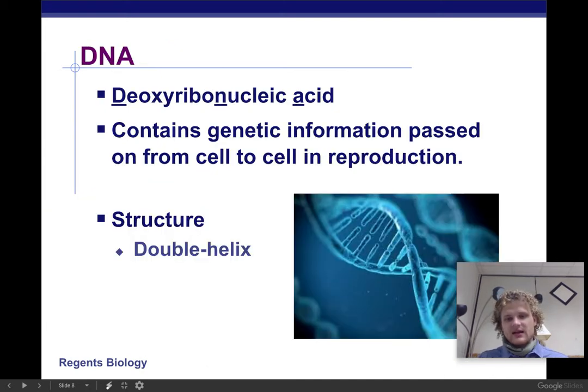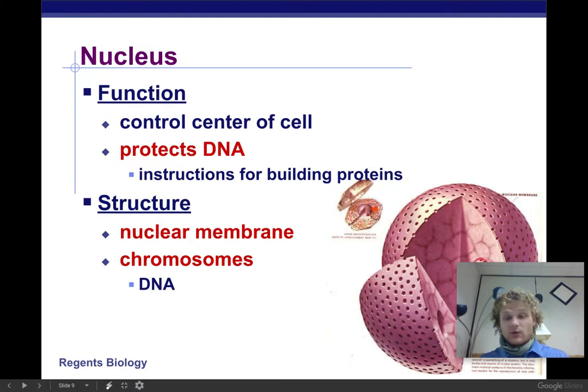All right, so DNA. It's genetic information passed on from cell to cell in reproduction. This is going to tell our body everything it needs to do. All of our cells have the same DNA, and the DNA is going to tell our cells what to build, what to become, and basically it's the blueprint for how to build you, the individual. Everyone has their own DNA, unique to yourself. I have my very own DNA. No one else has DNA like me because, as far as I'm aware, I do not have an identical twin. There are people that have similar DNA to me, both my brother and my sister, but it's not exactly the same, because we are different.